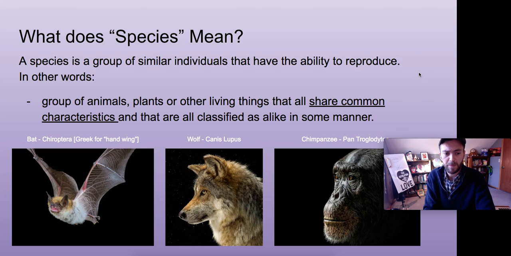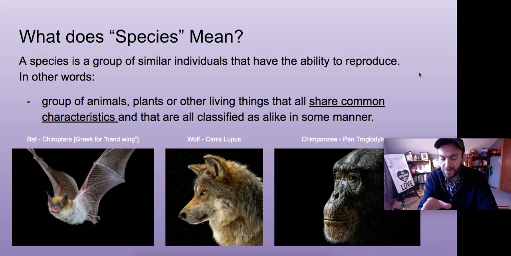So we can say a species of bat. Now, bats and wolves and chimpanzees are all mammals, but a species is one type of mammal, like bat, that all have similar characteristics. That means they all fly, for example, or use echolocation to get around, and they're able to reproduce with each other. So two bats can have a baby bat.